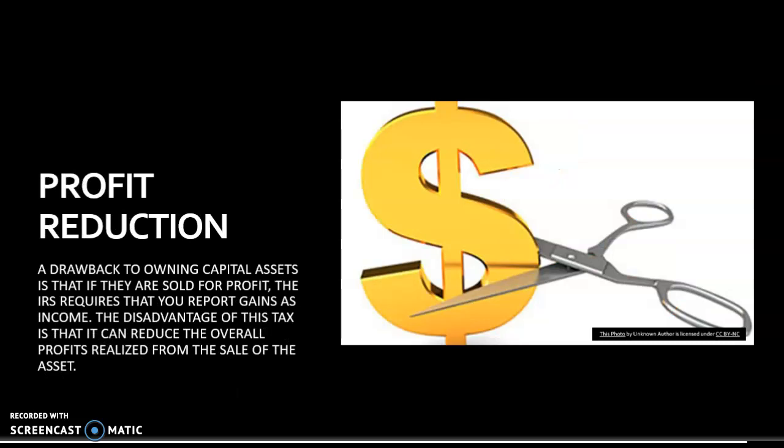Profit reduction. According to the Internal Revenue Service, nearly everything you own for personal use or investment purposes is a capital asset. A drawback of owning capital assets is that if they are sold for profit, the IRS requires that you report gains as income. The disadvantage of this tax is that it can reduce the overall profit realized from the sale of the asset.